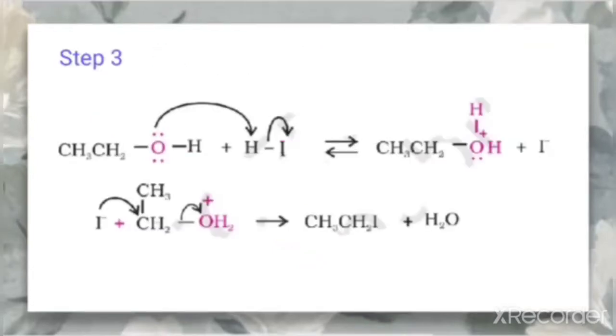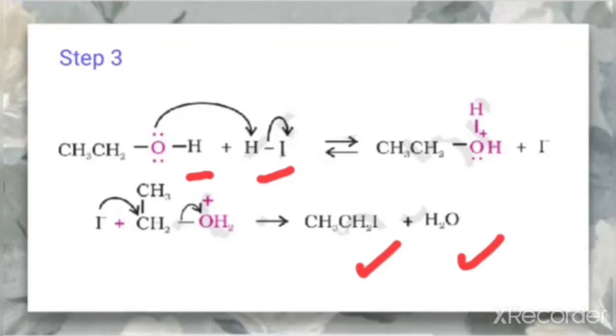Third step, when HI is in excess and the reaction is carried out at high temperature, then the ethanol formed reacts with another HI. So it reacts with another HI, which results in the formation of a halide and water, as we have discussed in the first equation.